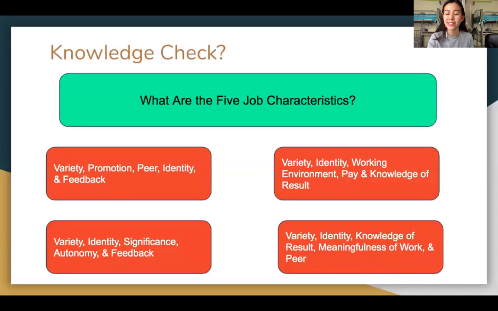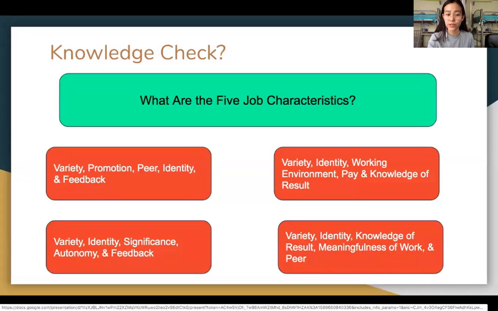I hope by this time we all finished the knowledge check questions, and let's together go over them. So the first question, what are the 5 job characteristics? Let's talk about the first option right here. We have varieties, promotion, peer, identities, and feedback. So varieties, identities, and feedback sound nice, right? But what about promotions and peers?